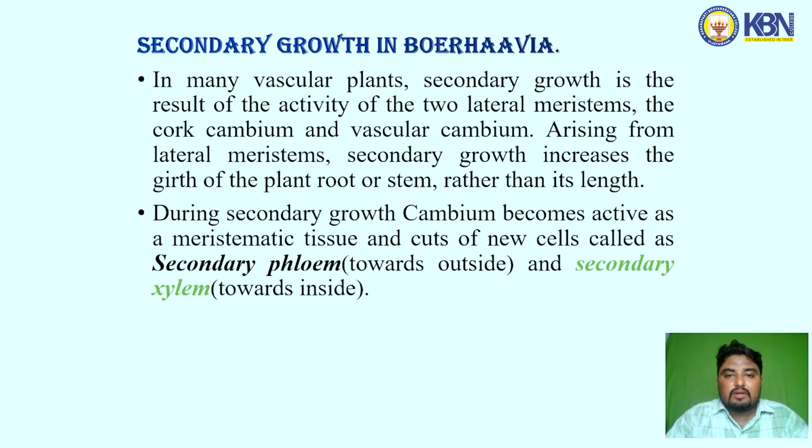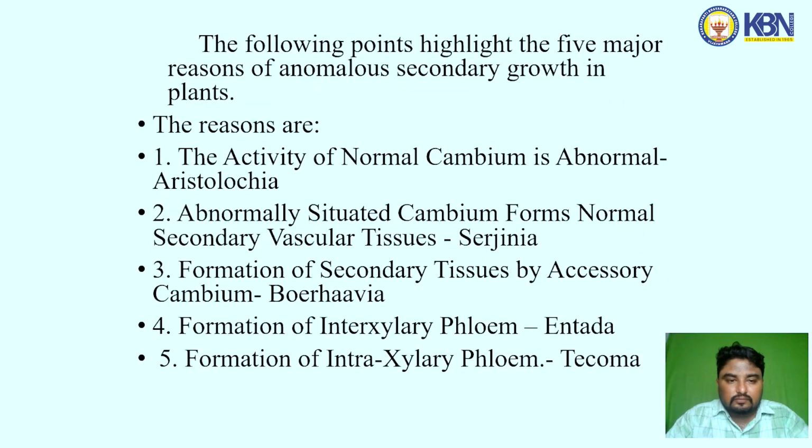In many vascular plants, secondary growth is the result of the activity of two lateral meristems, the cork cambium and vascular cambium. Arising from lateral meristems, secondary growth increases the width of the plant root or stem rather than its length. During secondary growth, the cambium becomes active as a meristematic tissue and cuts off new cells called the secondary phloem and secondary xylem.